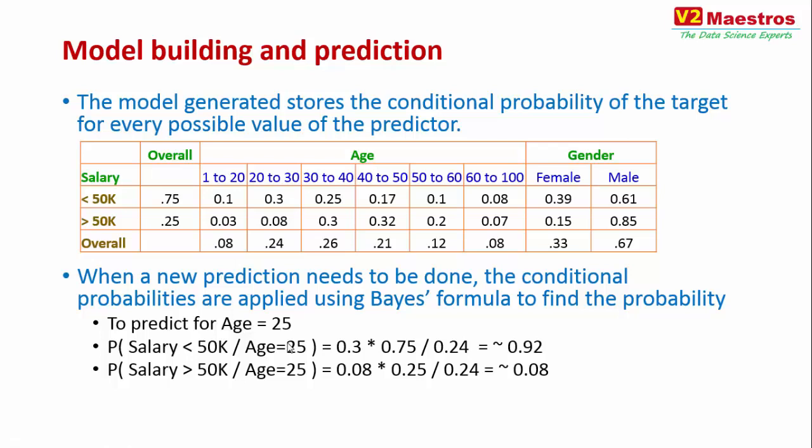So this is how the naive Bayes algorithm works. It first builds this conditional probability table we saw, and then applies it. When you have new data, it takes the numbers you found in the table, applies them to the formula and comes up with the result. It finds a probability for each of the possible outcomes, and then you decide which one you want to choose based on them.